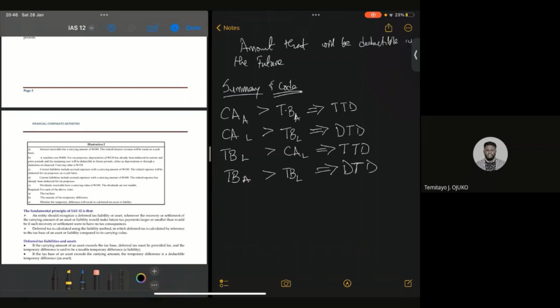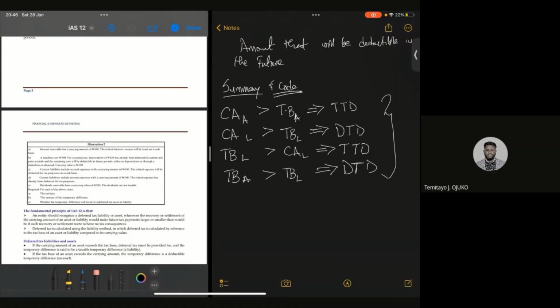Now, once you understand these four things that I've dropped in this place, I can tell you that an income tax question is as simple as ABC for you at that point. Now, let me add to this so that you have a very good understanding.